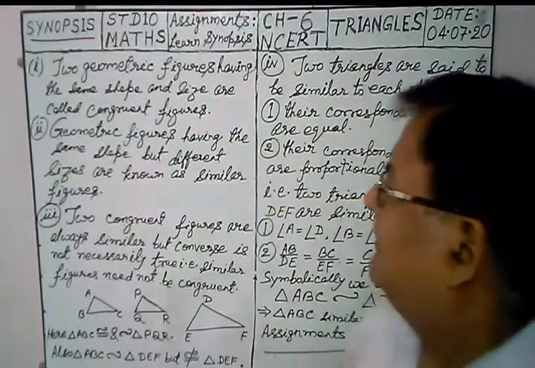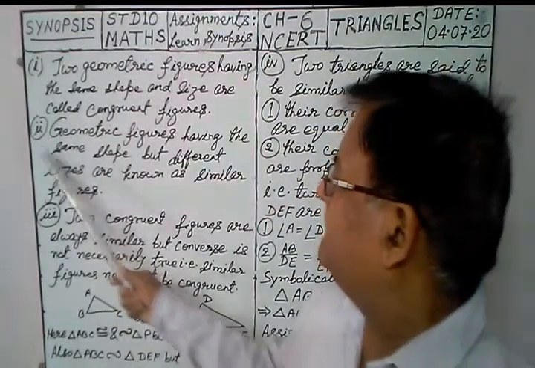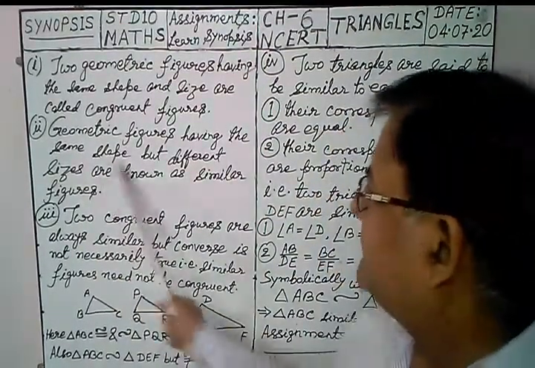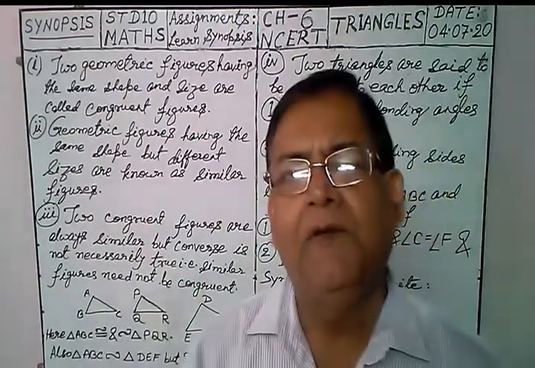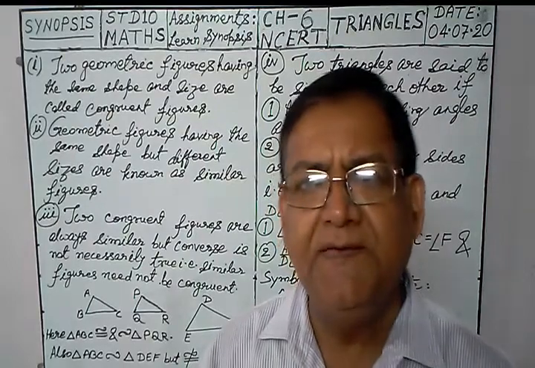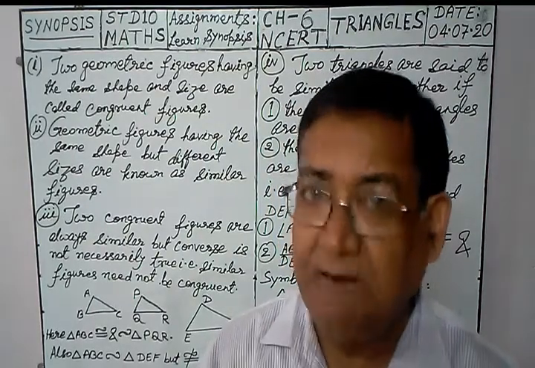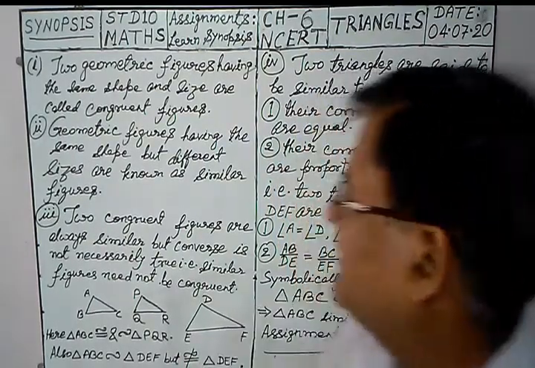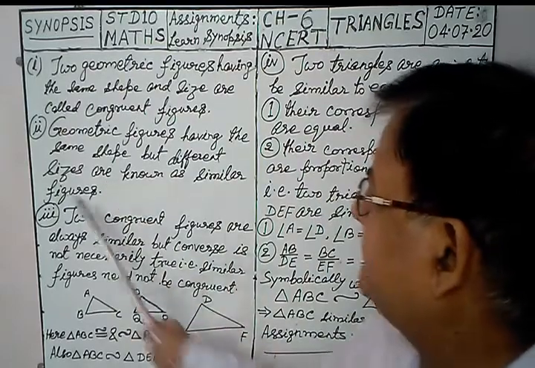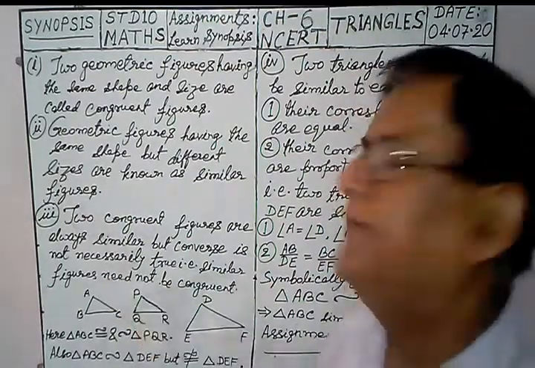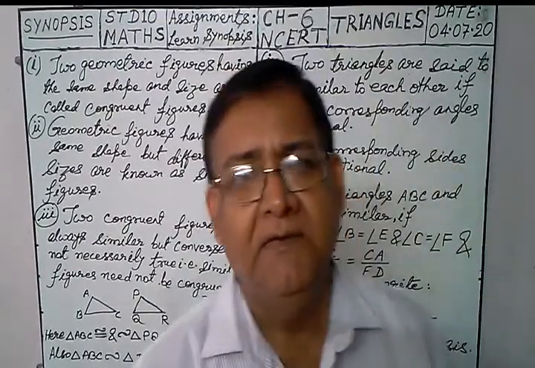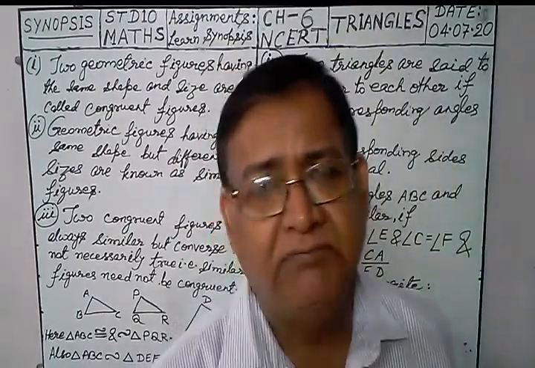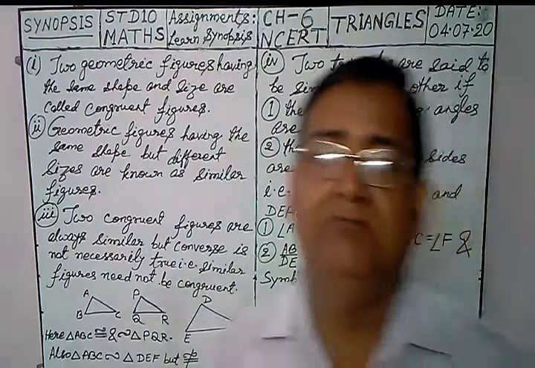Coming to the second number, geometric figures having the same shape but different sizes are known as similar figures. They are not congruent, they are not equal in all respects, they are only similar.